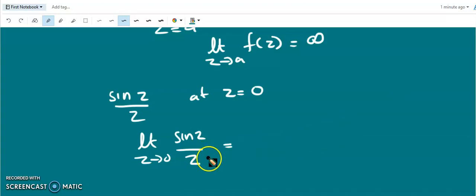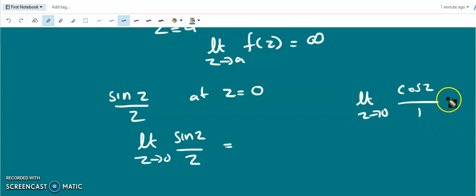To find the limit of sin z by z, we take the derivative. The derivative of the numerator is cos z, and of the denominator is 1. Limit z tends to 0, cos z by 1, that is equal to 1 by 1, which is 1. So the singularity does not exist by the application of limit here. But the actual singularity is infinite; a removable singularity can be removed by the definition of limits. So we can say that sin z by z is a removable singularity at z equal to 0.